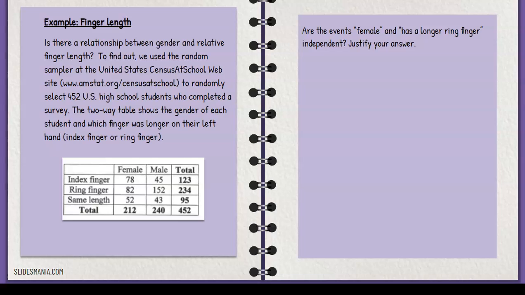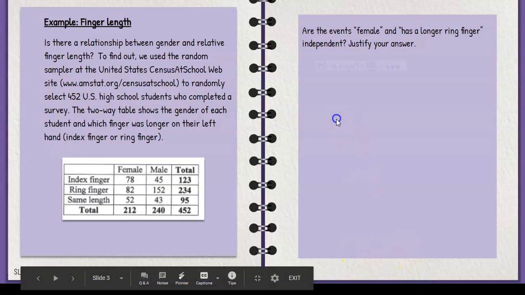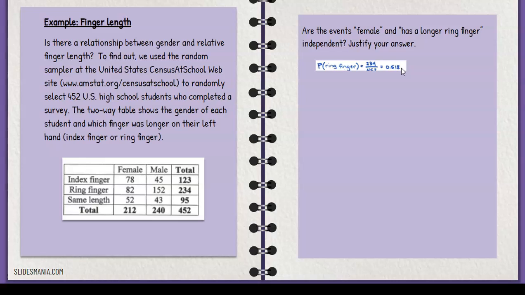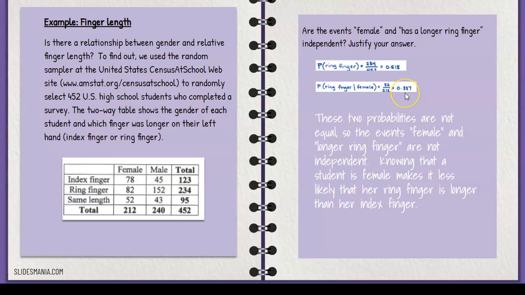So let's look at this. Are the events female and has a longer ring finger independent? Justify your answer. So I need to look at those probabilities and see if they're the same. So the probability of my ring finger being longer is 234 out of 452, and that gives me 0.518. Now, what's the probability of ring finger longer given that I'm female? Well, that is 82 out of 212. 82 out of that given female, 212, is 0.387.